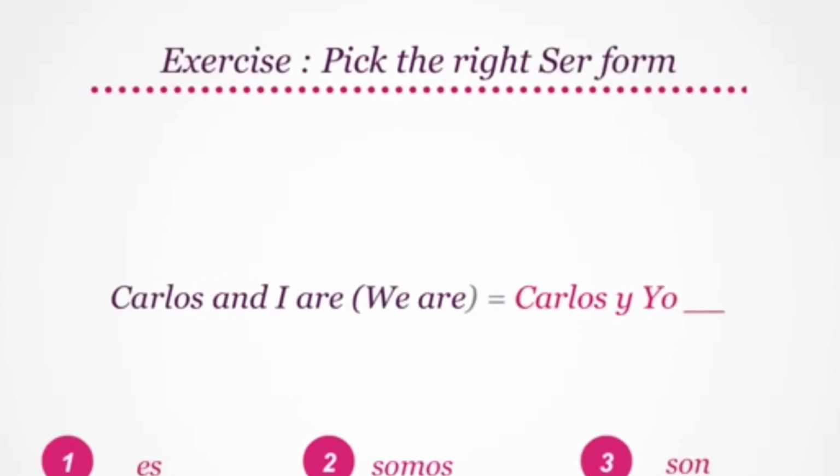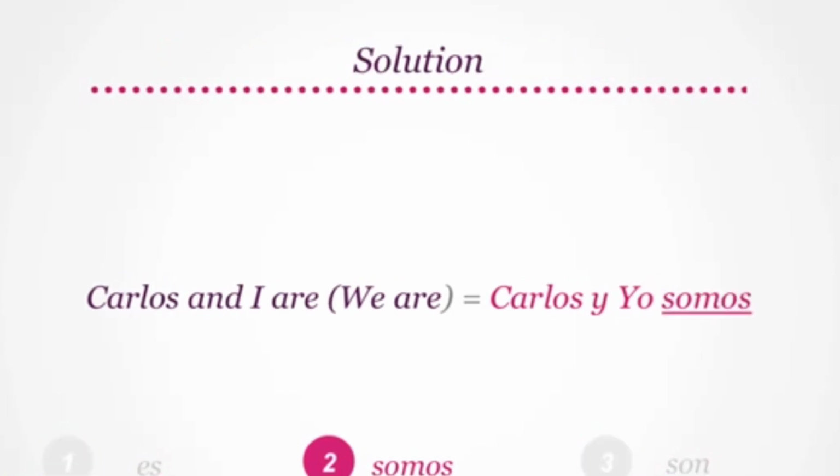Now try translating Carlos and I are, or we are. Your options are Carlos y yo es, Carlos y yo somos, and Carlos y yo son. Is it the first one? Or the second? Well, it's the third one. Carlos and I are translates to Carlos y yo somos.